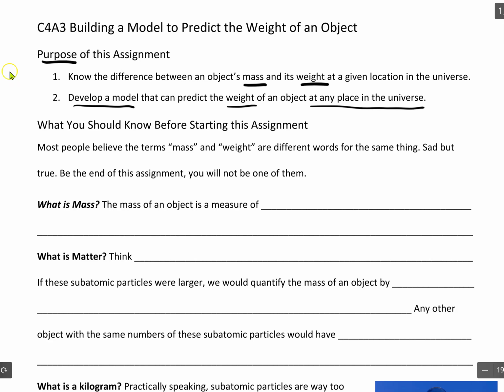All right, what you should know before we start this assignment. Again, here's the problem. Most people believe the terms mass and weight are different words for the same thing. That is not true. Sad but true. By the end of the assignment, you will not be one of those people. What is mass? The mass of an object is the measure of the amount of matter in an object, whatever that object is. Could be the sun, could be an electron. Okay, that's what mass is.